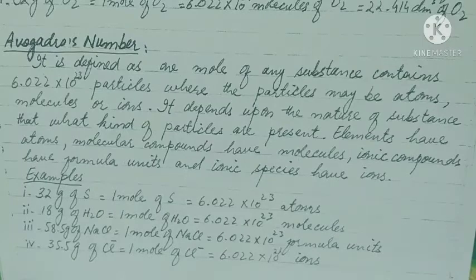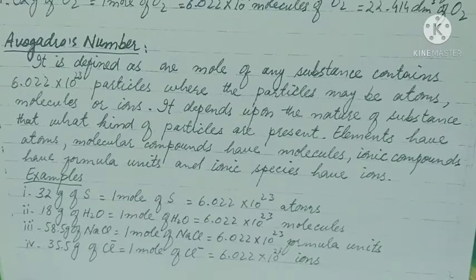Examples: 32 gram of sulfur is equal to 1 mole of sulfur, which is equal to 6.022 × 10^23 atoms of sulfur. 18 gram of water is equal to 1 mole of water, which is equal to 6.022 × 10^23 molecules, because H2O is a molecular compound while sulfur is an element, and an element contains atoms.